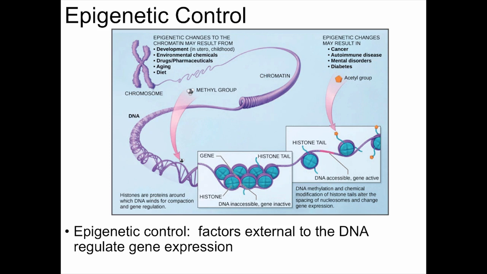The acetylation of histone proteins, meaning that an acetyl group gets added, loosens the DNA from the histone protein, making DNA more accessible for transcription by RNA polymerase. The addition of a methyl group, or methylation, of histone proteins tightens the DNA around the histone protein, making DNA less accessible by RNA polymerase for transcription. The result of epigenetic changes in DNA can vary from the development of cancerous cells to the development of autoimmune disorders such as lupus, diabetes, and mental disorders, to name a few.